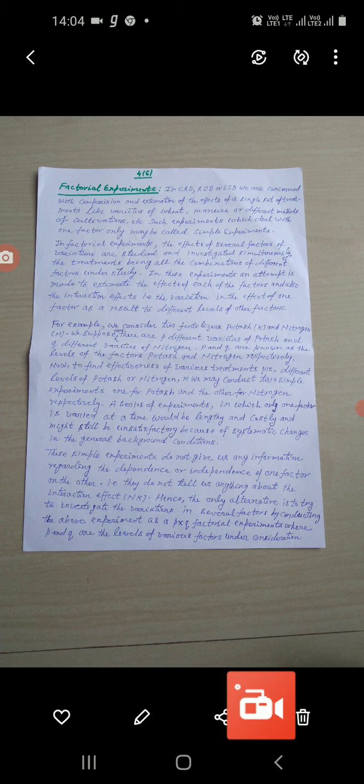Thus, we may say when we deal with more than one factor, then the experiment is known as factorial experiment.